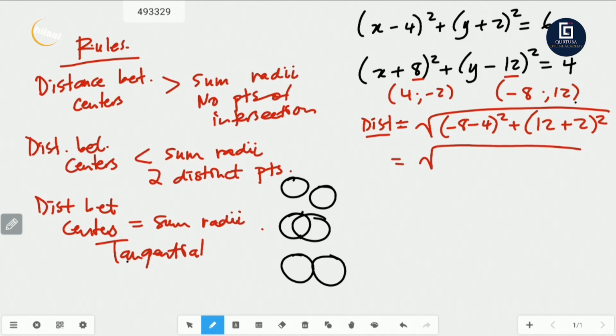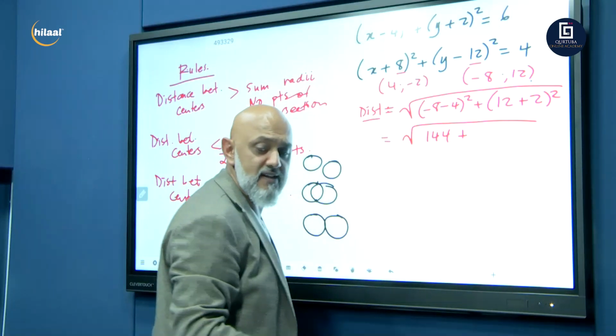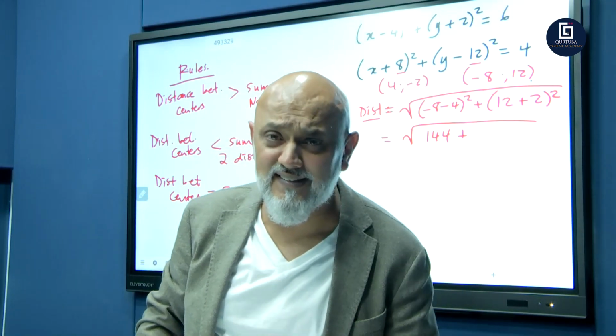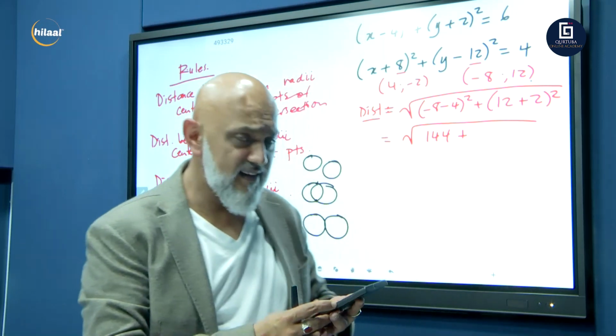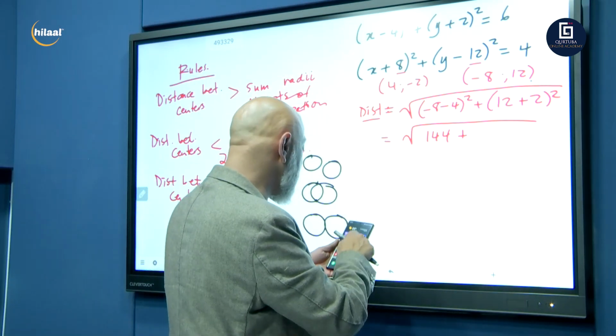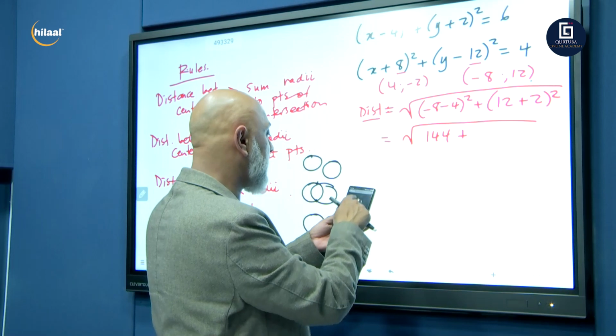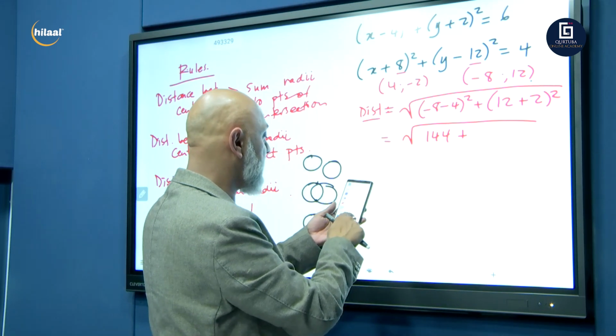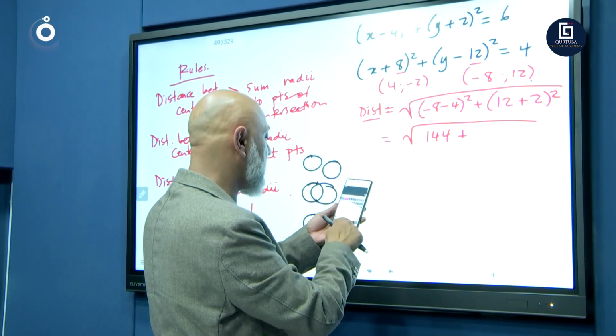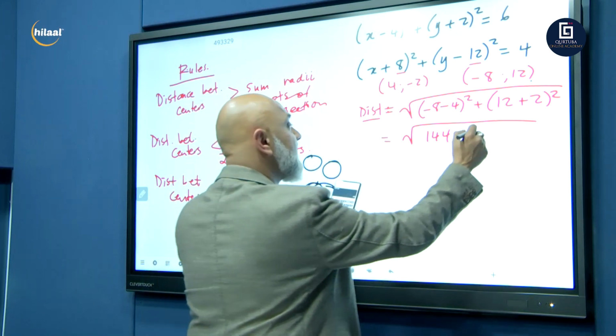So this would give me -8 minus 4 minus 12 squared is 144 plus 14 squared. 14 times 14, what's 14 times 14? 196, I think. Let's go to our calculators quickly. Casio, 14 squared. I think it is 14 times 14, 196.